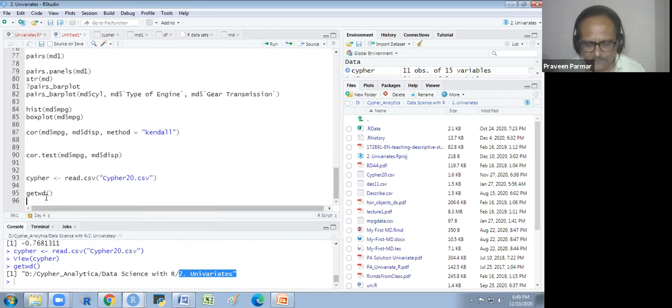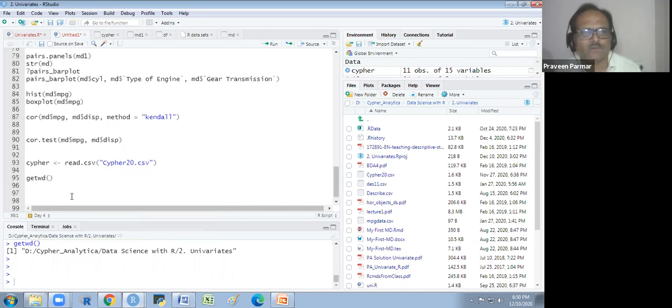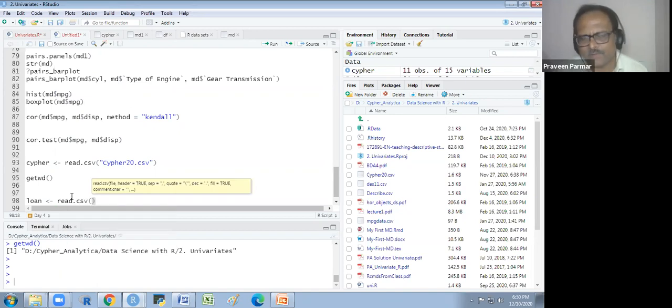But sometimes a file is kept in some other location in our system, and we want to pick up that file from there. So I am writing an object name. If I have a CSV format file, I will write read.csv. For Excel, I will write the XLS file. I will explain that tomorrow. Here I am showing you only the CSV. Tomorrow I will explain some other file types also.